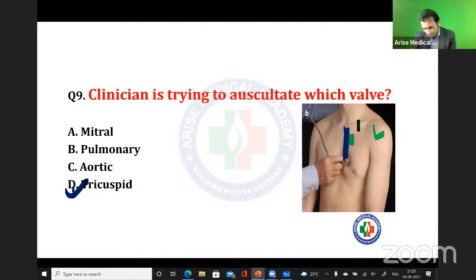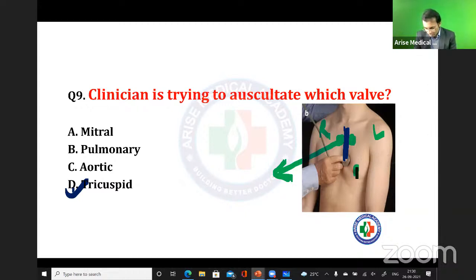See, this is left part, this is right part. अब बताओ यहाँ पे second intercostal space, यहाँ पे मैंने steth रखा है. Which valve? This is the pulmonary valve, right? Okay, fine. Here I'm keeping then aortic valve, right? Aortic valve. What about this one?